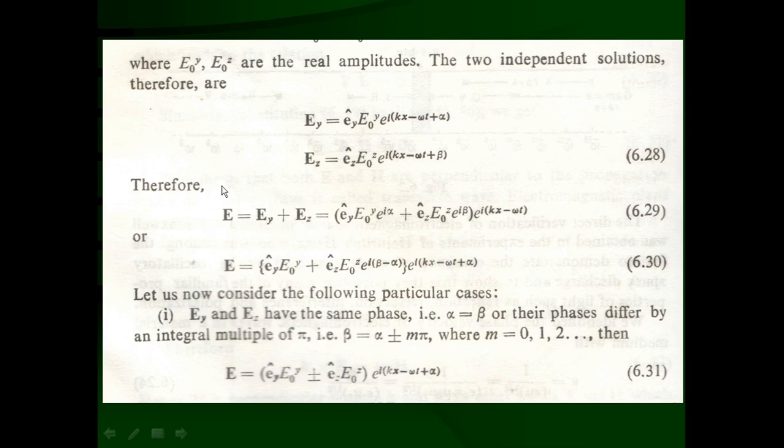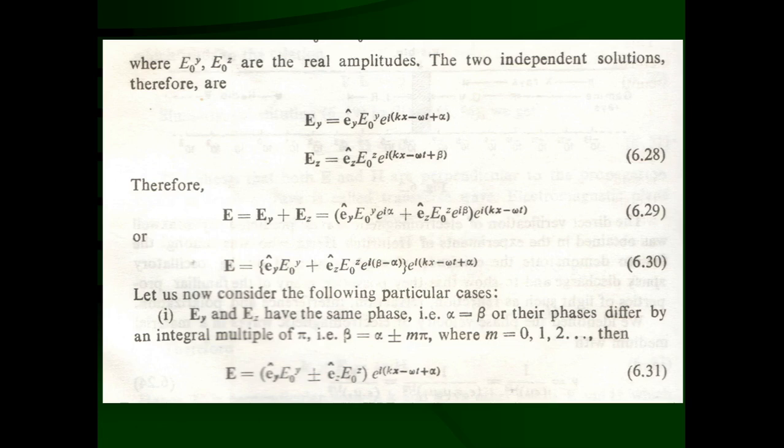That is the equation for a plane wave which is oscillating in the yz plane, having these two components Ey and Ez, which are linearly polarized but independent solutions, as they are perpendicular to each other. So by combining these, we can say that E is y caret E0y e raised to i alpha plus z caret E0z e raised to i beta, into e raised to i (kx minus omega t). That way the electric field vector can be expressed.